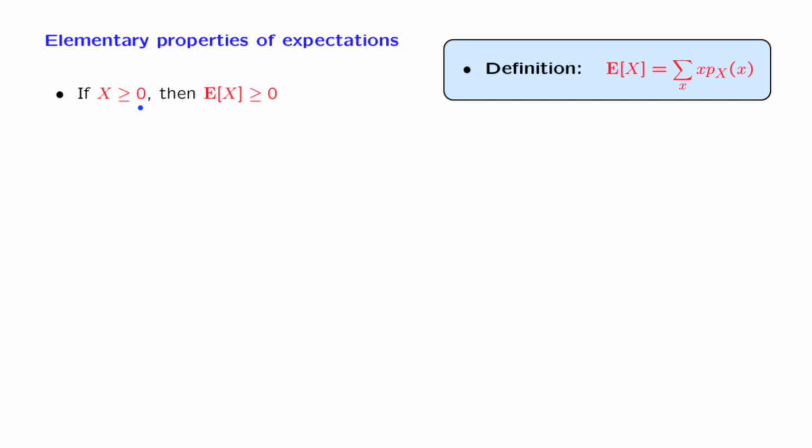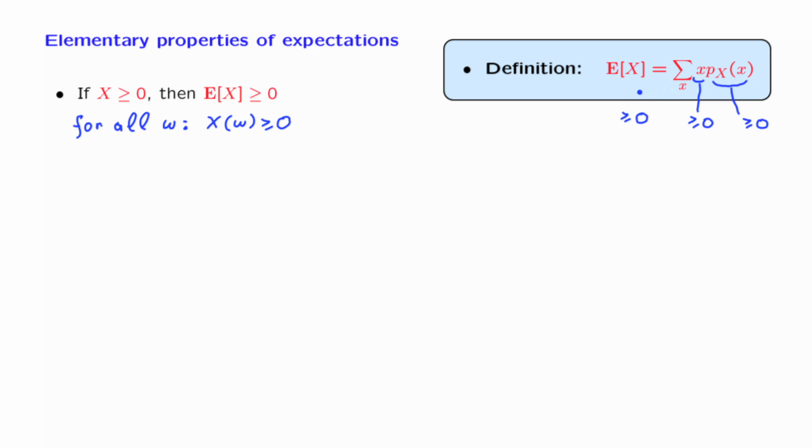What does it mean that a random variable is non-negative? What it means is that for all possible outcomes of the experiment, no matter what the outcome is, the associated numerical value of the random variable is a non-negative number. What's the implication of this? When we calculate an expectation, we're adding over all the possible numerical values of the random variable. All the possible numerical values of the random variable under this assumption are non-negative. Probabilities are also non-negative, so we have a sum of non-negative entries, and therefore the expected value is also going to be non-negative.